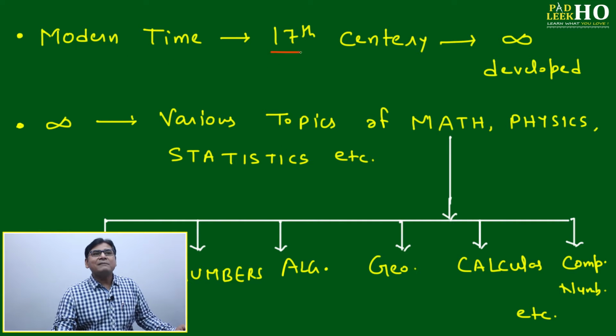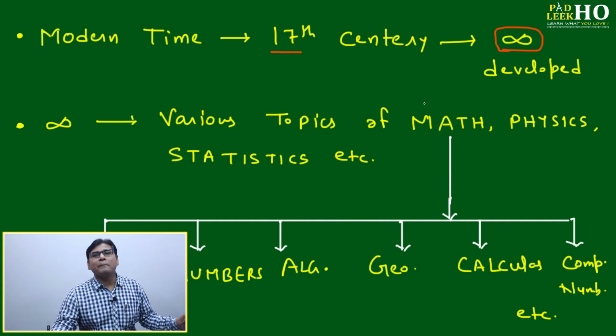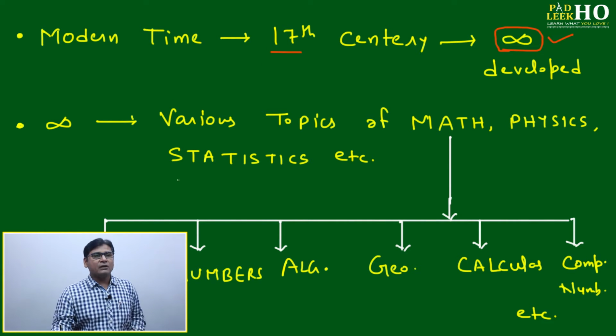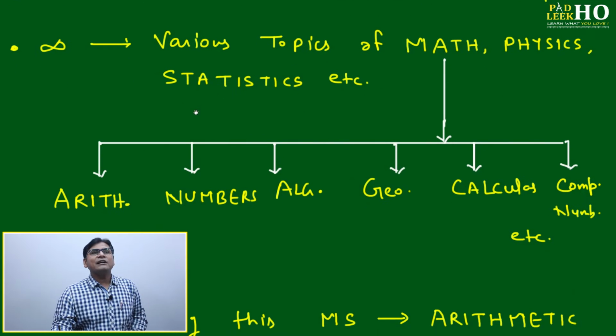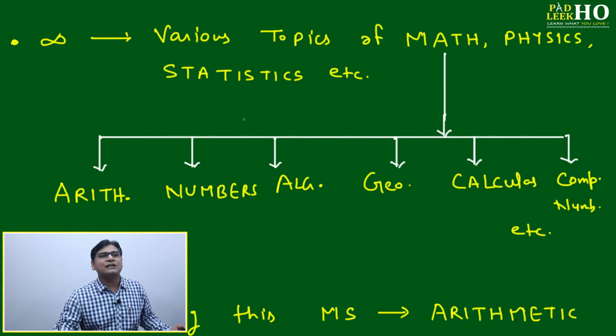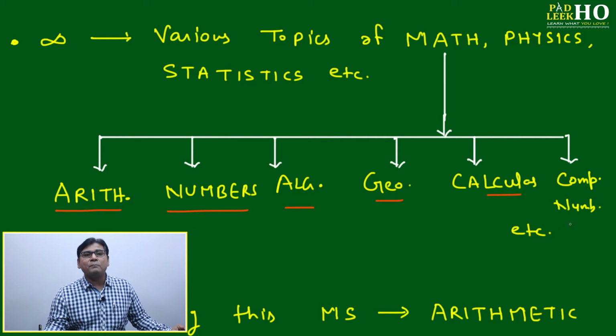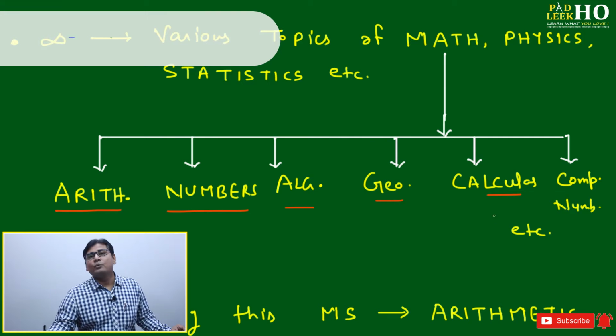In modern times, around the 17th century, this notation was developed. Whenever you get a number that is very big, or a number that is not defined, you can put the notation like this. This notation was developed around the 17th century. Now we'll try to understand where infinity is used. Infinity is used in various topics of math, physics and statistics. The main ones are arithmetic, numbers, algebra, geometry, calculus and so on. So many topics are there.